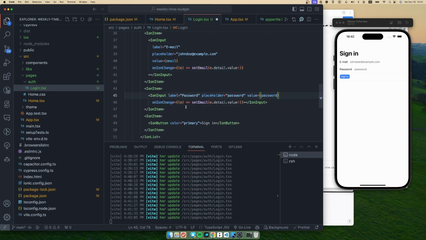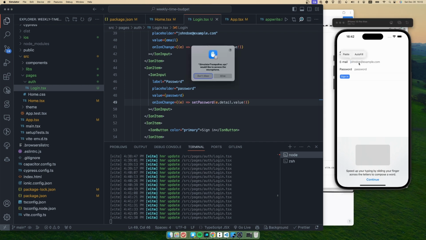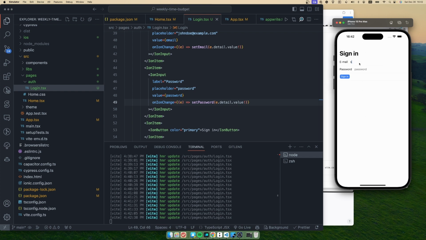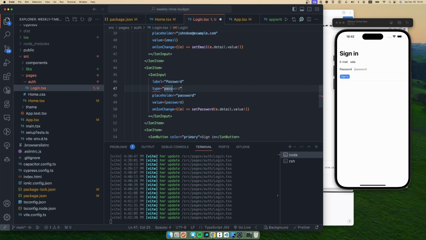And here password, set password. Okay, so this should be password actually. We should change its type to password. Okay, cool.